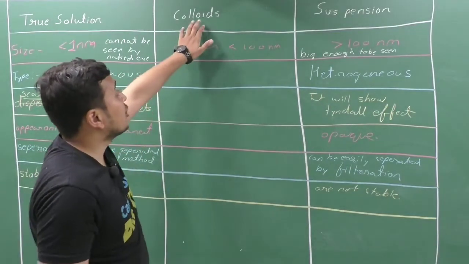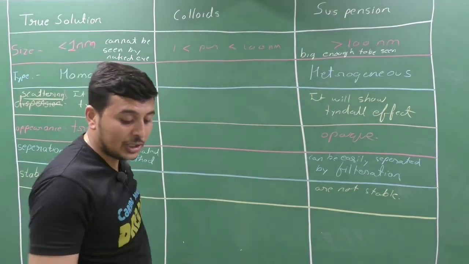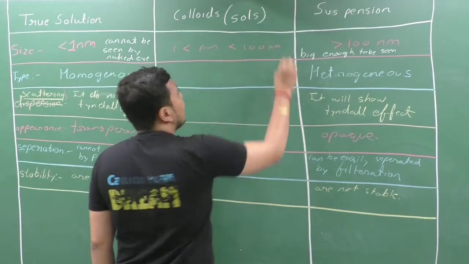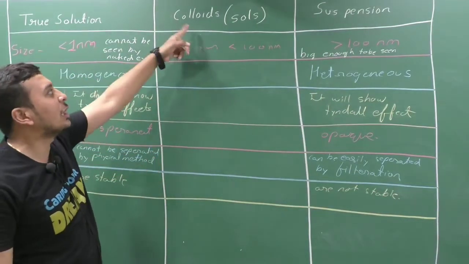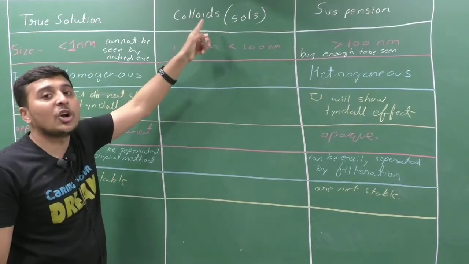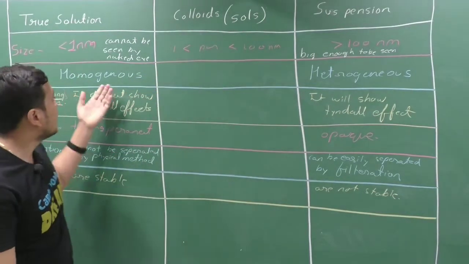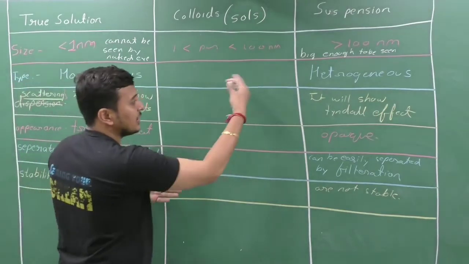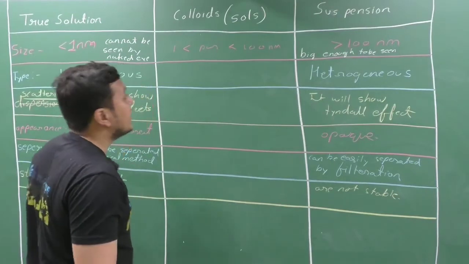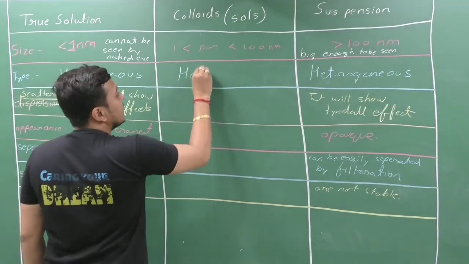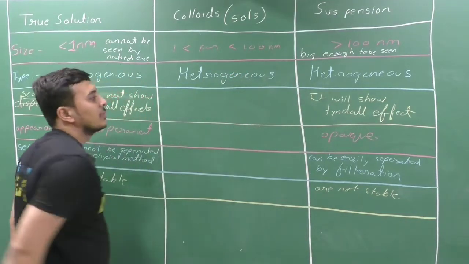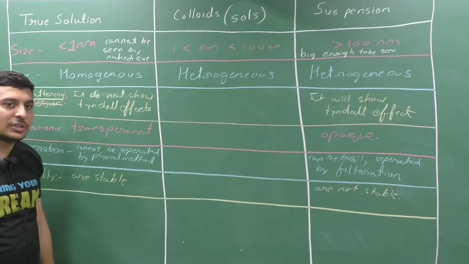Clear? It is known as colloids, also known as colloidal solution, and also known as sols. If you see sol or sols, it means colloids, not the solution. If we see sols, do not get confused. It is the name of the colloids. Now, homogeneous or heterogeneous? We cannot say homo-heterogeneous. Practically, it is heterogeneous. Clear? It is a heterogeneous mixture.